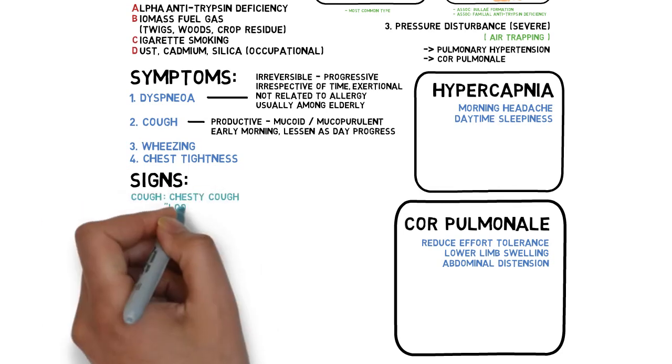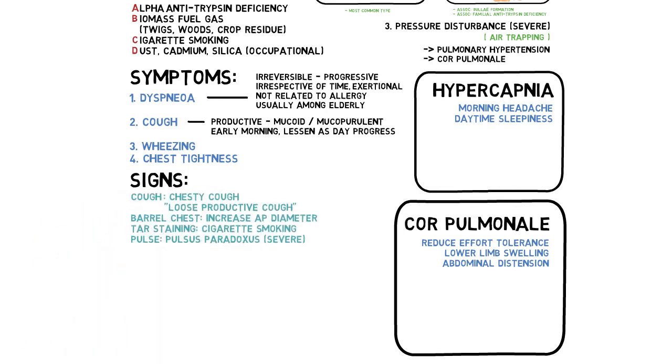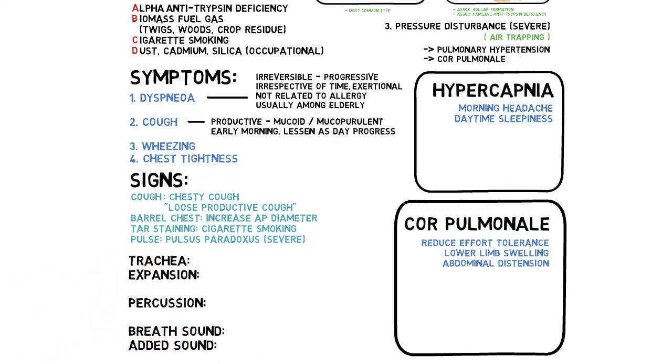For clinical signs, patient cough, if heard, is chesty and ineffective, similar to exacerbation of asthma. Barrel chest is also seen, and tobacco staining suggests cigarette smoking. Close respiratory examination may show tracheal tugging, reduced chest expansion bilaterally, similar to asthma. Another specific sign for COPD is called Hoover sign. This is when our thumb approximates together during inspiration, but pushed outward during expiration, which is the opposite to normal. This happens with severe lung hyperinflation.